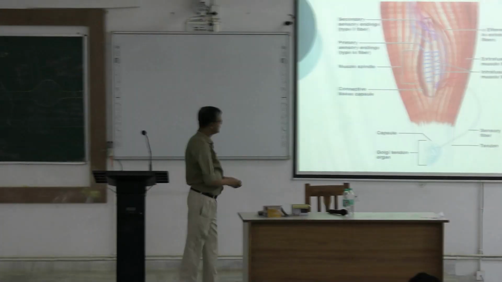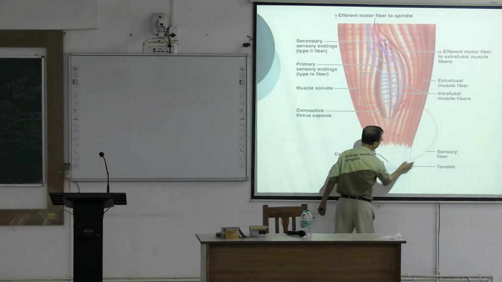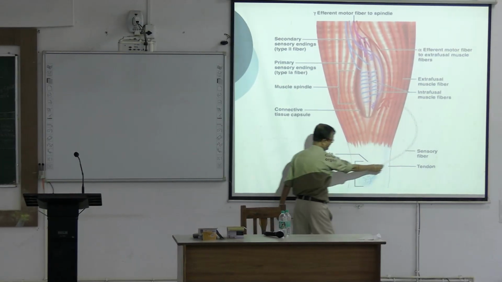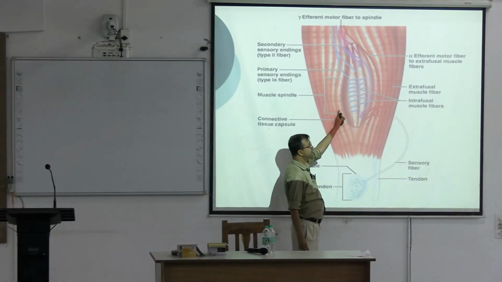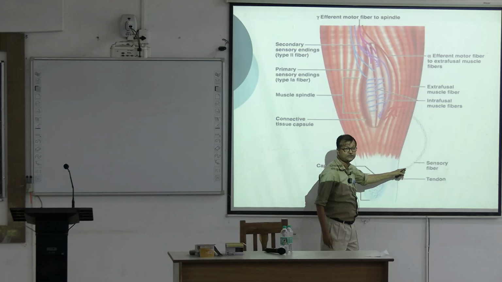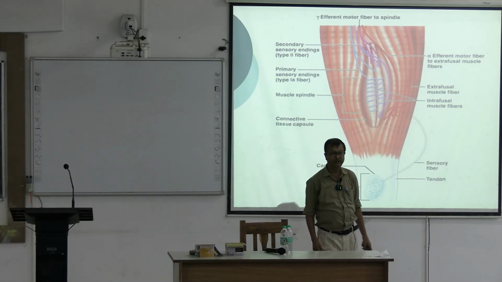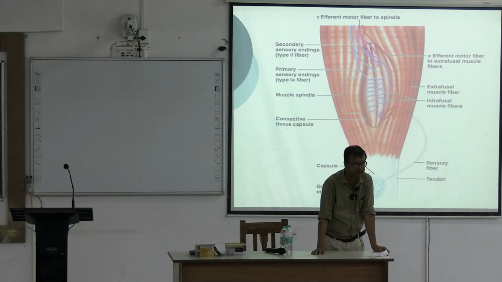This is the structure. Now see, this is the tendon, and this is the diagram of the muscle spindle, and this is the Golgi tendon. The tendon also has a receptor. Don't think that only muscles have receptors, the muscle spindle.